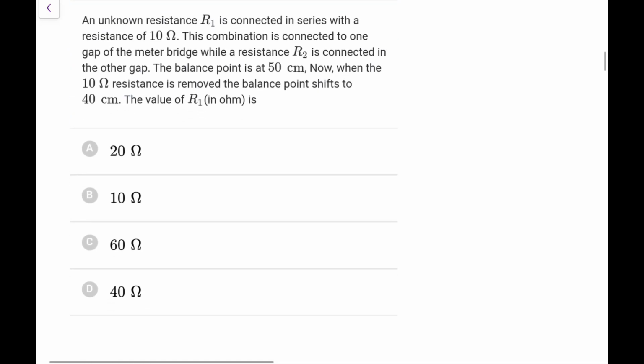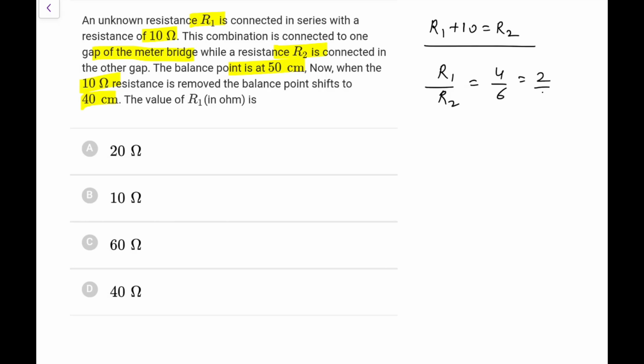Next, unknown R1 is connected in series with 10 ohms. The combination is connected to one gap of the meter bridge while R2 is connected in the other gap. Balance point is at 50, that means both are equal. Now when the 10 ohm resistance is removed, the balance point shifts to 40 centimeters. Okay, so initially R1 plus 10 was equal to R2. Now when 10 is removed, R1 by R2 is 40 by 60. 40 by 60 means this is 4 by 6 or 2 by 3.